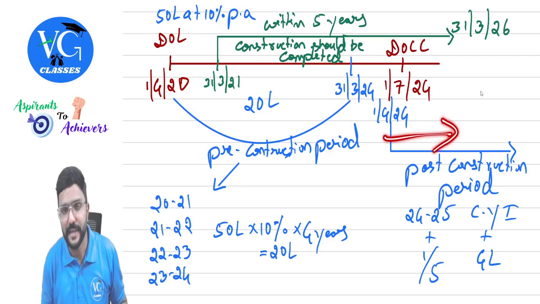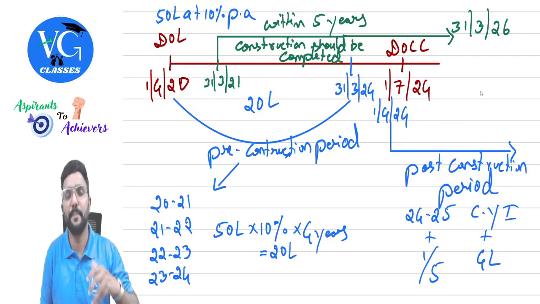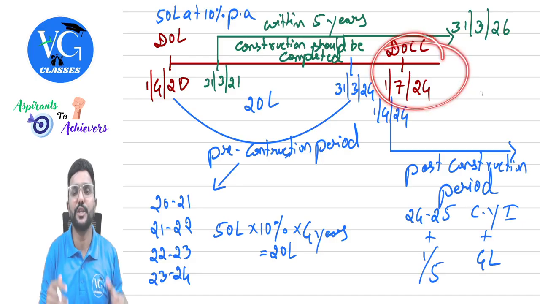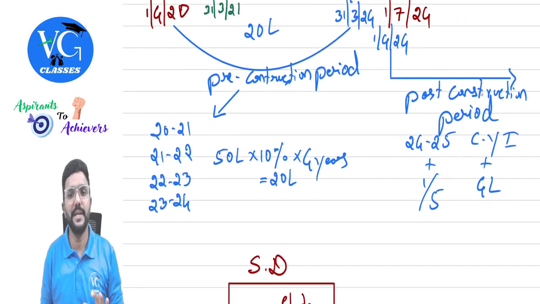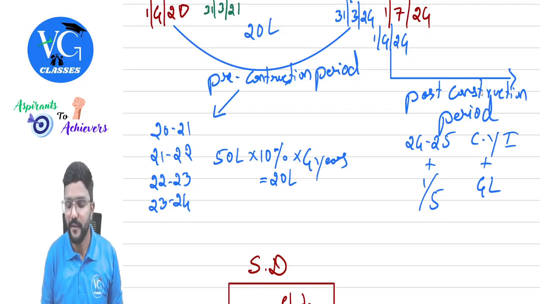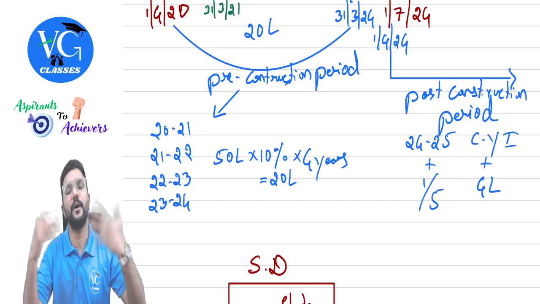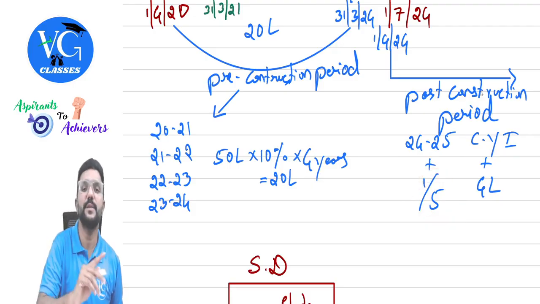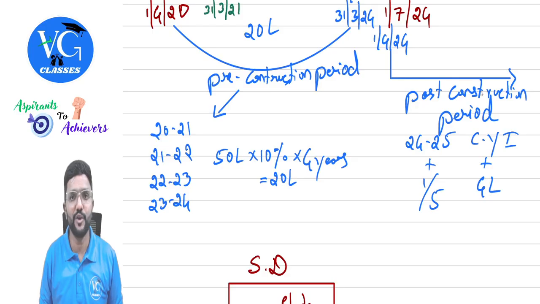So, for this period, on or after the post-construction period beginning date, whatever interest is there will be allowed in the same year. Irrespective of the date of completion of construction, you can claim the interest for that year in the same year. Clear? So you can see for the previous year 24-25 and onwards, you can claim current year interest plus 1/5 of pre-construction period interest.